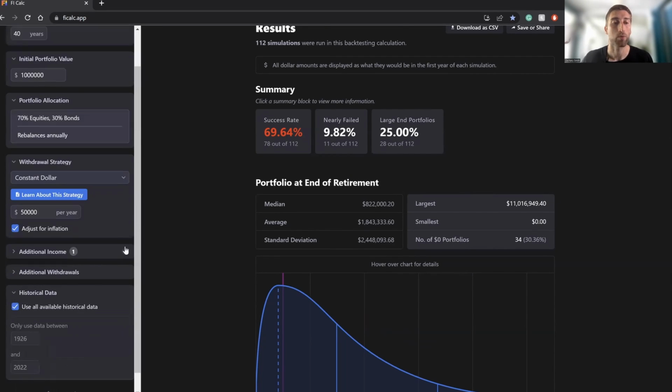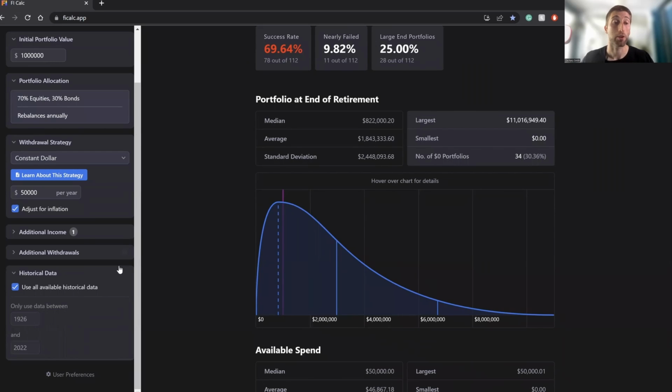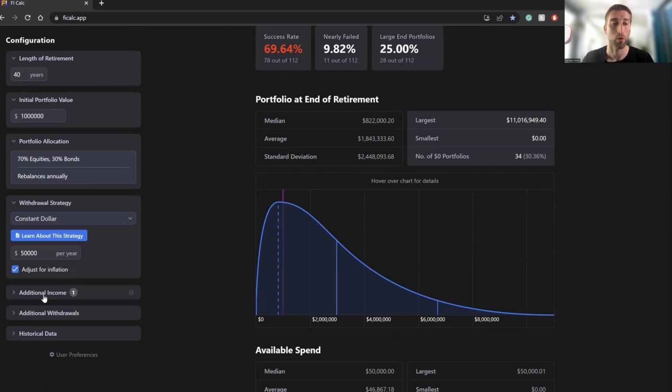All right, and then the next one is historical data, which is what we're going to be using. You can put all available historical data, which is what I'm going to keep, or you can adjust the dates. You can see it already has all the way up to 2022, and it goes back as far as 1926, which means it's going to include the Great Depression, which is kind of what we want to do. We want to include the worst case scenario. So we can go ahead and leave that.